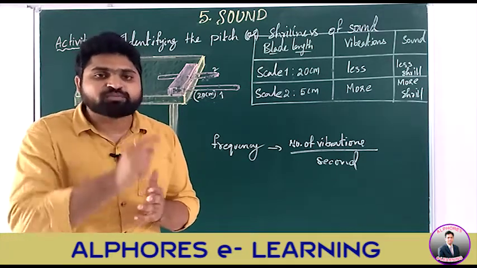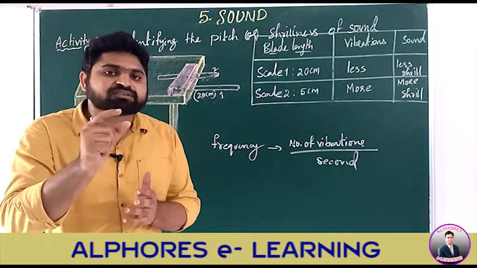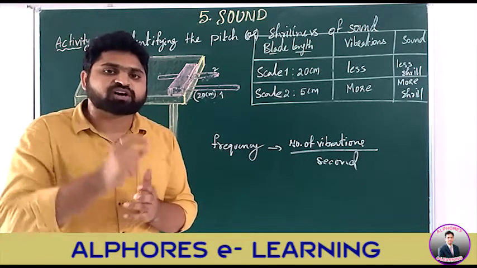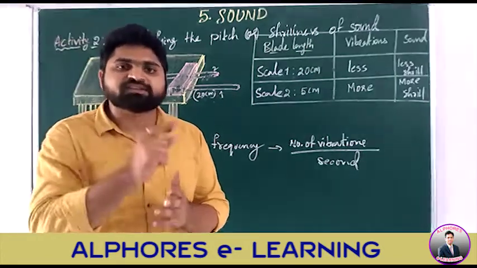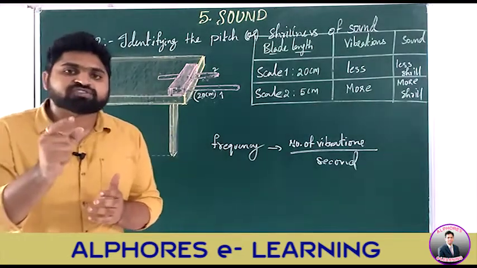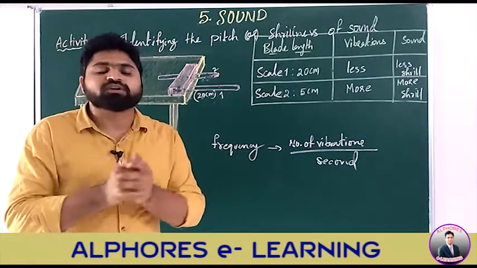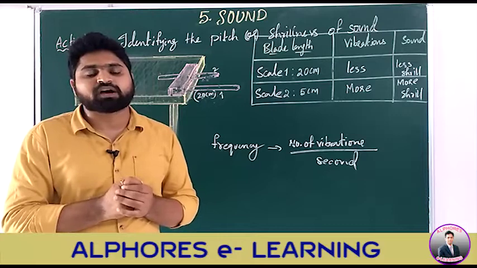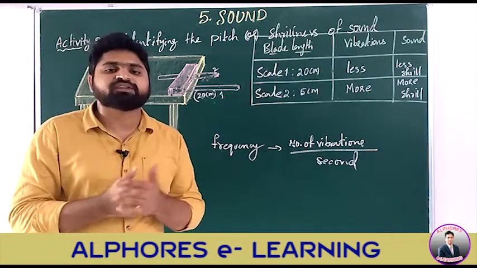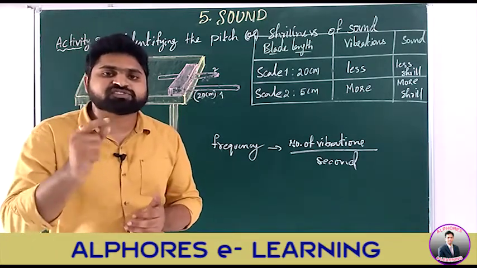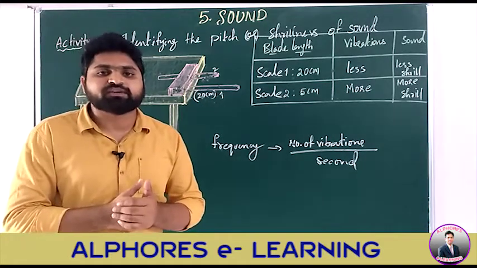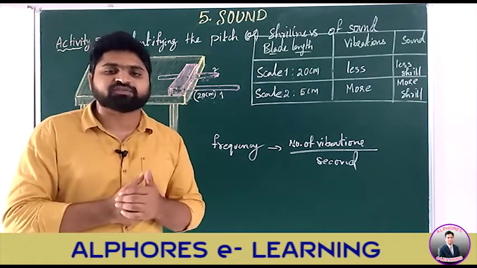In the case of women, the vocal cords are short. The vibrations made by the vocal cords in women are more, and the pitch is more, or shrillness is more. So generally we say that shrillness is more in the case of women, whereas shrillness is less in the case of men.